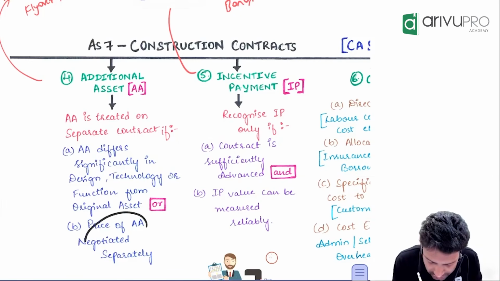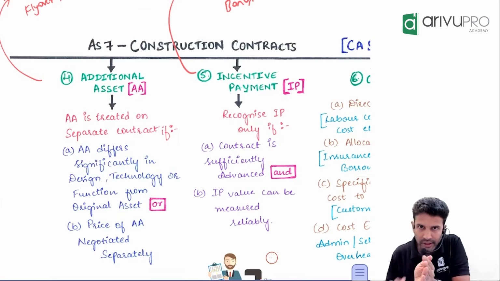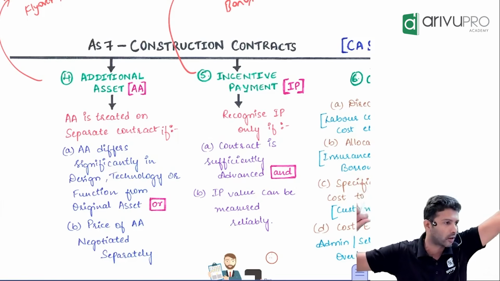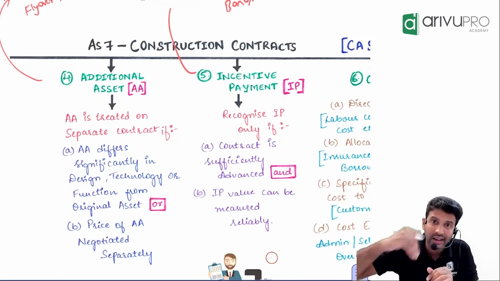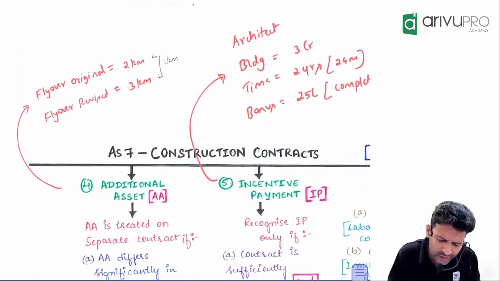Or, the additional asset's price should be negotiated separately, not negotiated along with the original contract. If one of these 2 conditions is satisfied, then you can treat that additional asset as separate. Otherwise, you will combine.